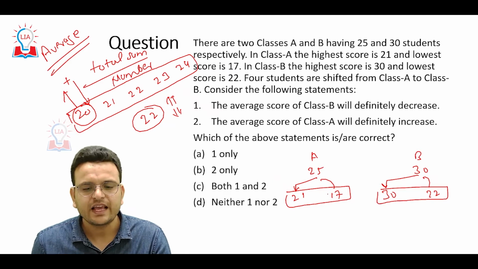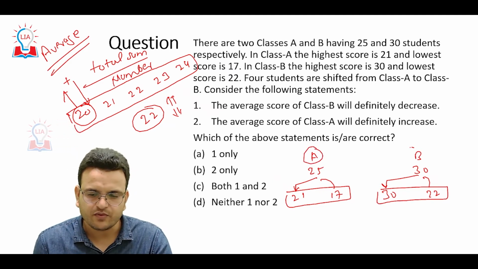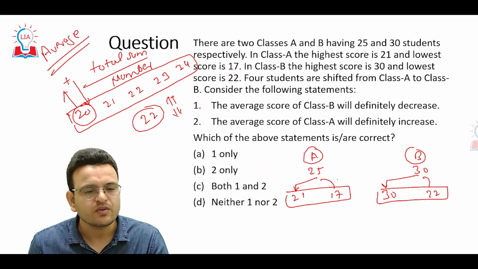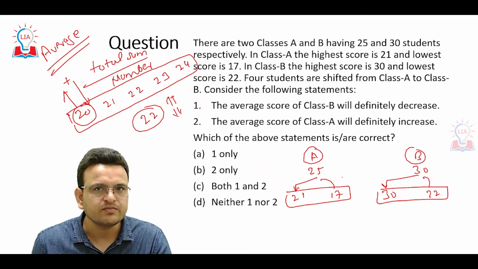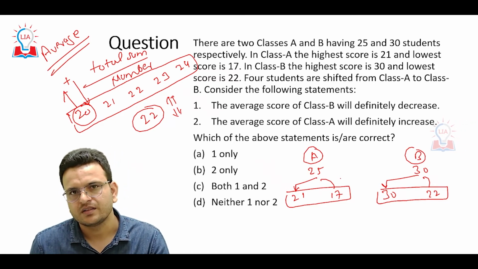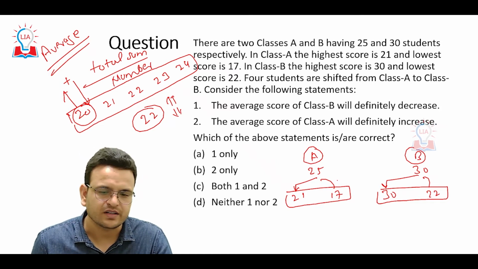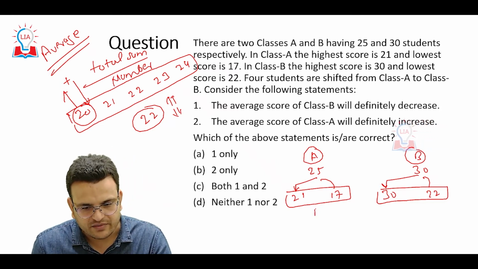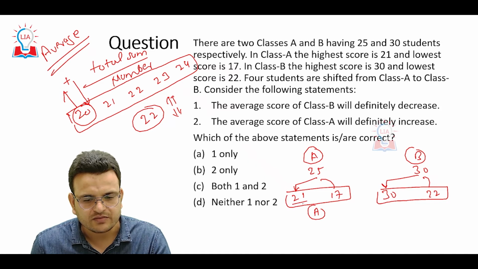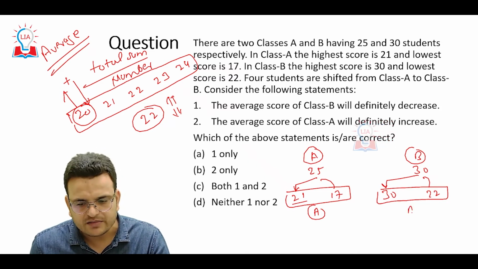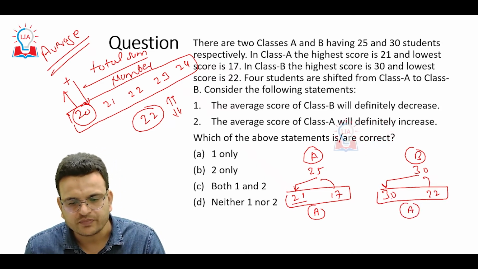Whenever you see this information, you know that the average always lies between the minimum and maximum value of the given numbers. So the average will definitely be between 17 and 21 for class A, and between 22 and 30 for class B.